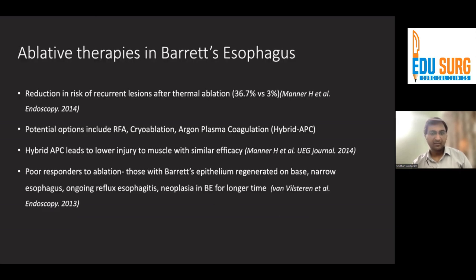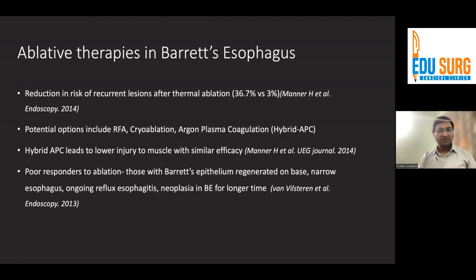Barrett's mucosa. So there is something called different types of ablative therapies that are used in Barrett mucosa. So the reduction in risk of recurrent lesions after thermal ablation is high. Which is why you have to do these ablative therapies after doing a resection of a visible lesion in Barrett. So the potential options include RFA, cryoablation, or APC. Now there's something called hybrid APC, wherein you actually do submucosal injection throughout the length of the Barrett, and then you do argon plasma coagulation to burn, so that there is lower injury to the muscle with similar efficacy.